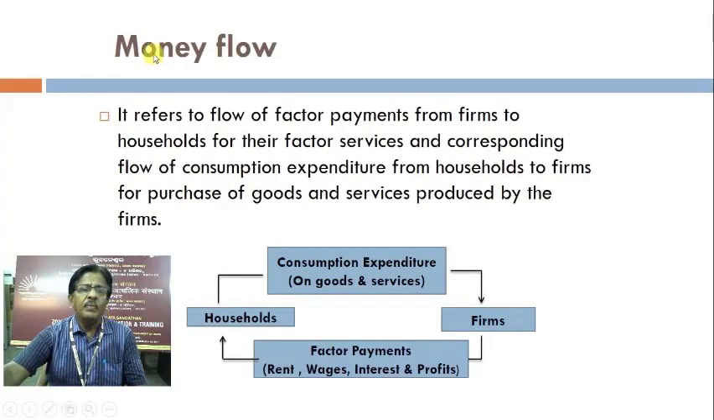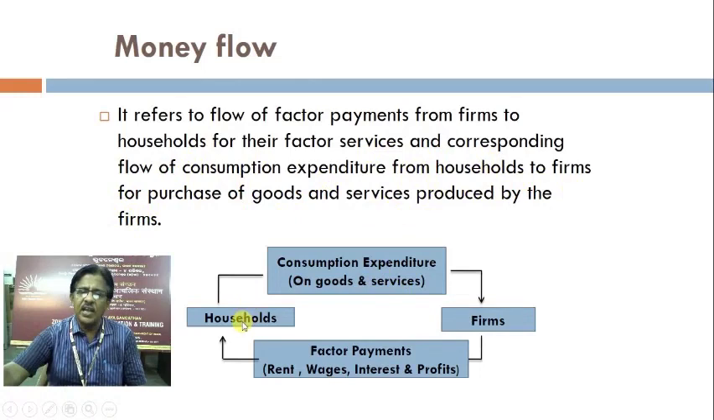Then we have money flow. It refers to flow of factor payments from firms to households for their factor services and corresponding flow of consumption expenditure from households to firms for purchase of goods and services produced by the firms.